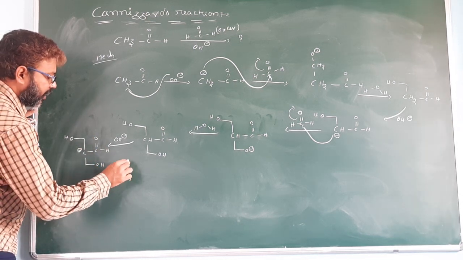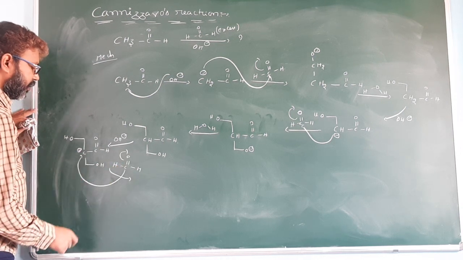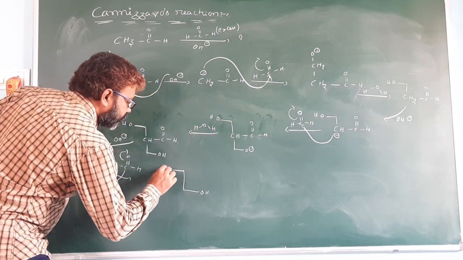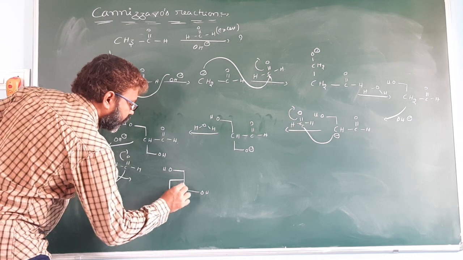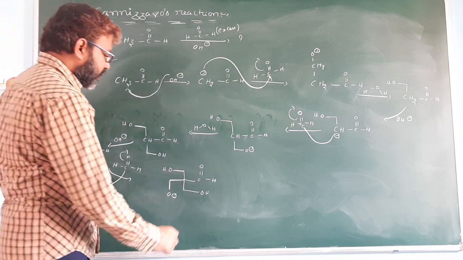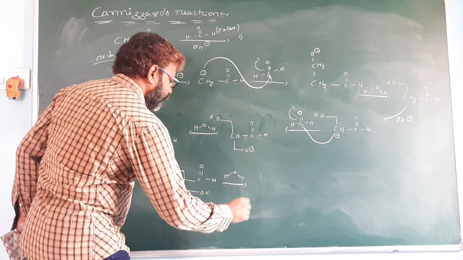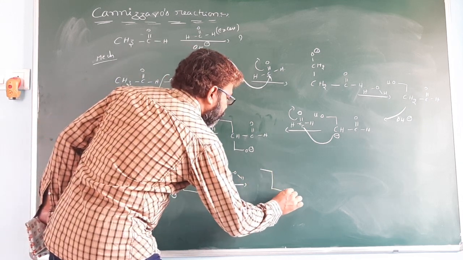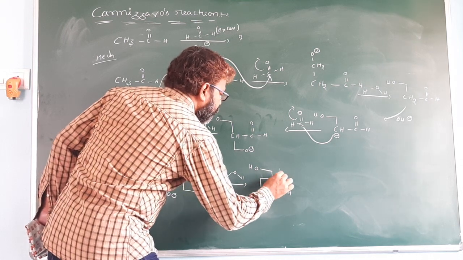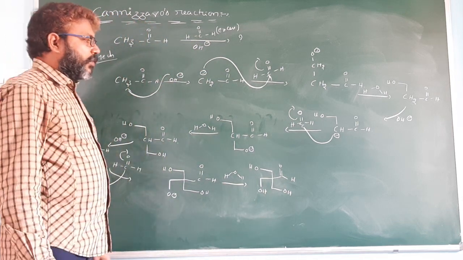It reacts with another mole of formaldehyde. This pi bond electron shifts to here. It attacks here, giving O minus, C double bond O. So it accepts the proton from water to give the product. Now in this carbonyl compound, there is no alpha hydrogen.